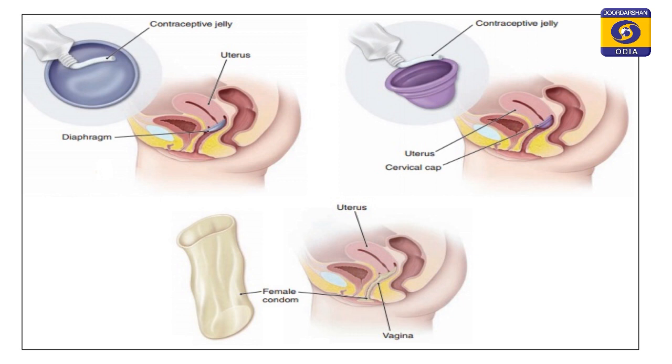Now, in this diagram, let us have a look at what it says. We can see how the diaphragm, the female condom and the cervical cap are inserted into the vaginal tract and the cervix of the female genitalia. You can see the diaphragm is capping the cervix, and along with it, it has contraceptive jelly applications. Same is with cervical caps as well as the female condoms. So, these are barriers that will prevent the sperm entry into the vaginal tract.